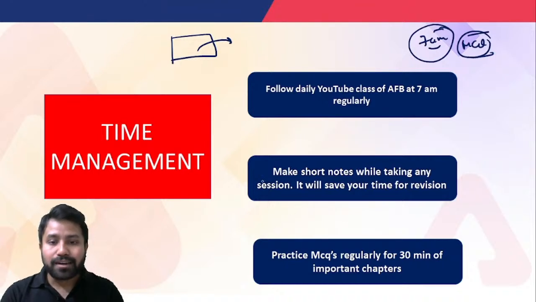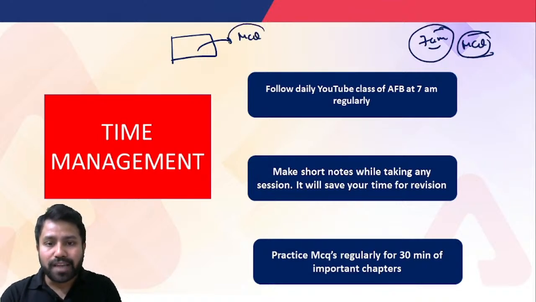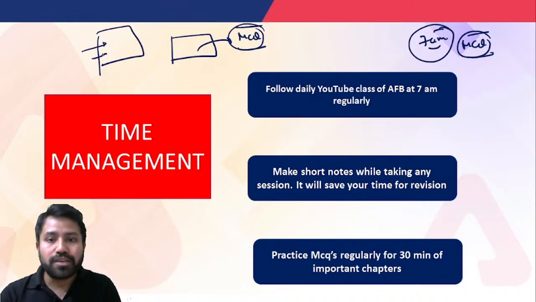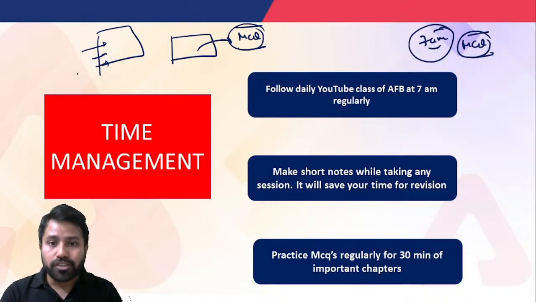Now the third thing is practicing MCQs. Like I explained in the previous slide, you have to practice the MCQs, and you will find MCQs everywhere. Suppose we are talking about the chapter basic accountancy procedure. You just have to write the MCQs on basic accountancy procedure, and you will find multiple questions based on that. From the MCQs you are going to get a variety of questions and a variety of knowledge for this chapter. So that is very important.